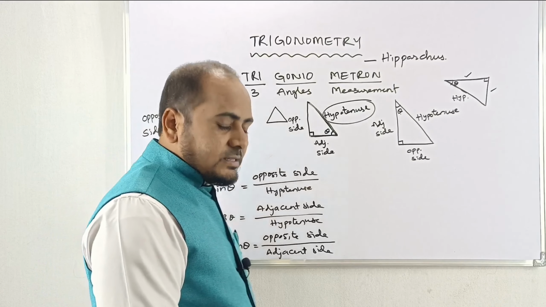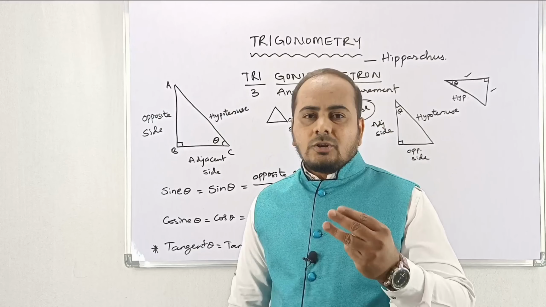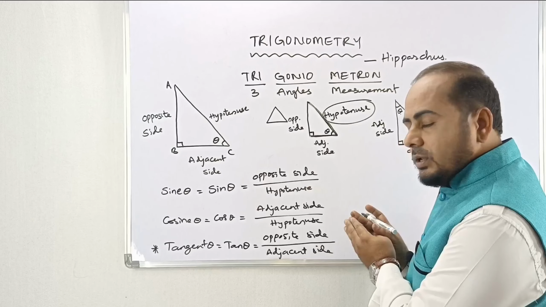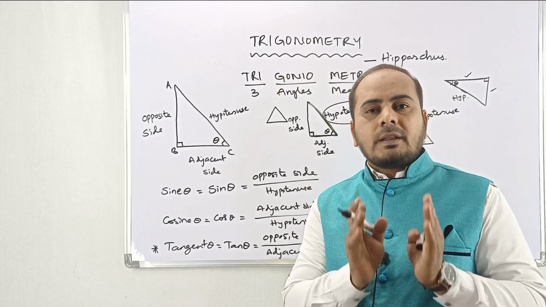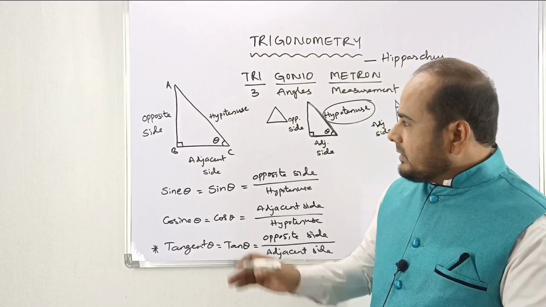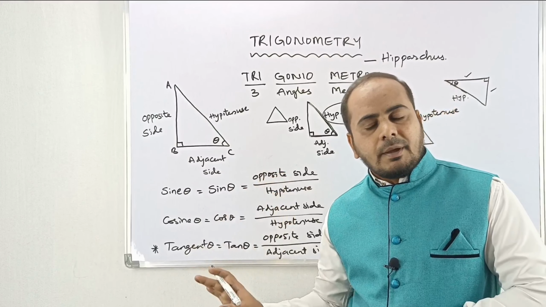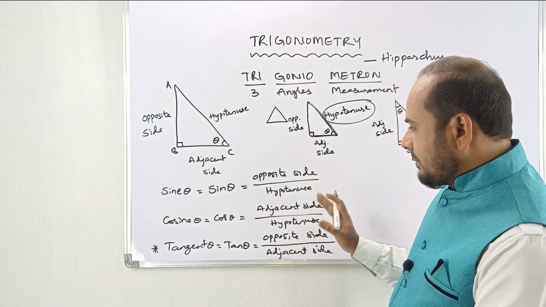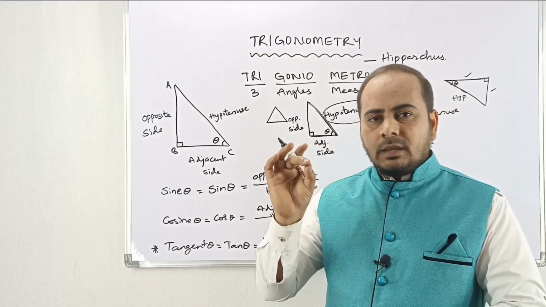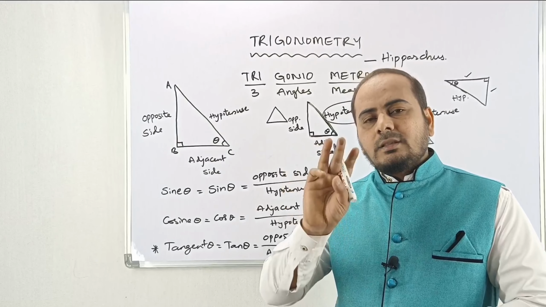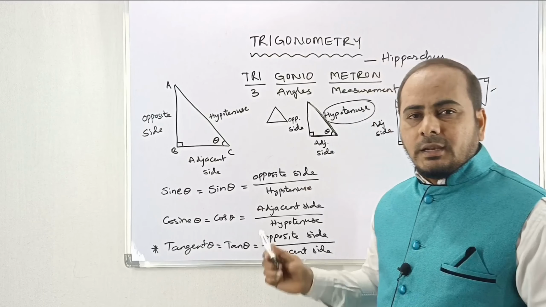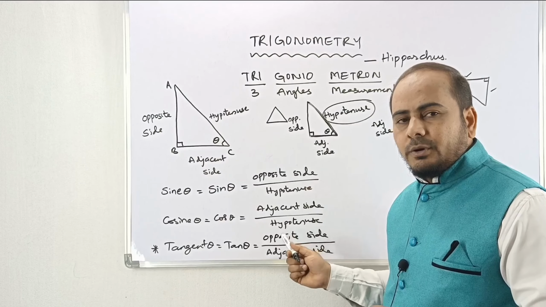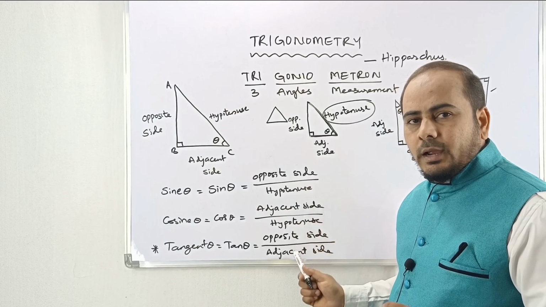This is, as I suggested you, that there are 6 ratios, among them 3 only you prepare first. Now I am going to give you the hint how to prepare the formulae. That is also very important. At a time all together if you take and prepare, you cannot get the answers easily, dear. You try to understand step by step. First what you have to do is sine, cos, tan. These 3 you have to prepare. What is sine theta? Opposite by hypotenuse. What is cos theta? Adjacent by hypotenuse. What is tan theta? Opposite by adjacent.